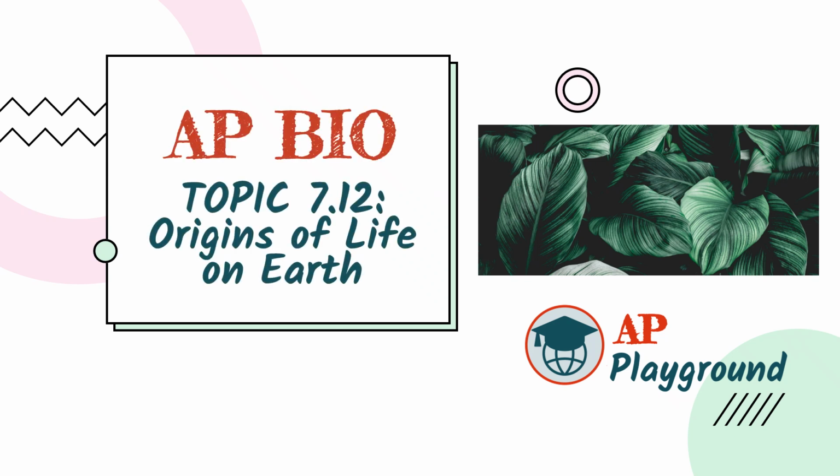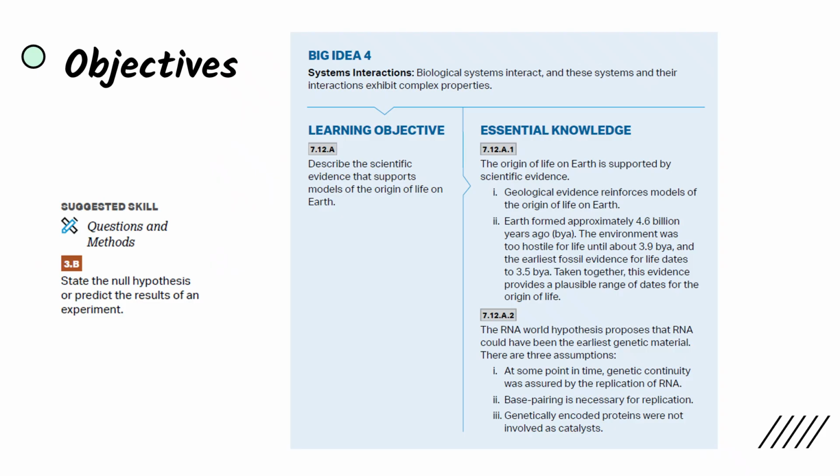Today we're finishing up Unit 7 with topic 7.12, Origins of Life on Earth. So we'll be looking at the scientific evidence that supports models of the origin of life on Earth, as well as the RNA world hypothesis. And our suggested skill for this topic is Questions and Methods 3B, state the null hypothesis or predict the results of an experiment.